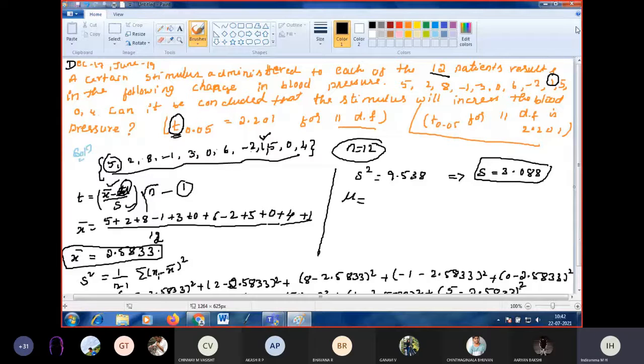No, ma'am, it is not given. So we have to assume mu. So mu depends on our hypothesis, right? In the previous problem also mu depends on our hypothesis. That is our assumption, what is the mu value for the whole universe. So here also I am assuming the mu value